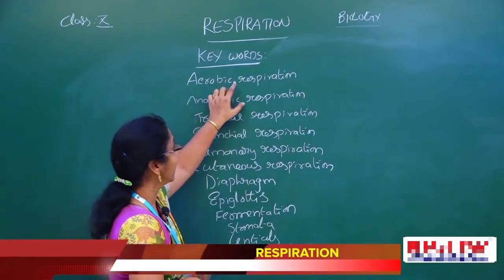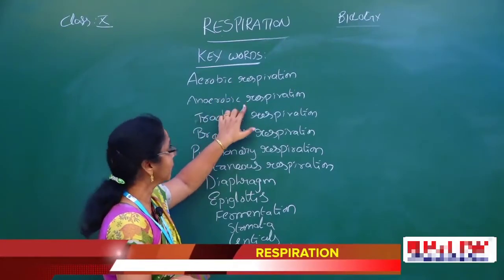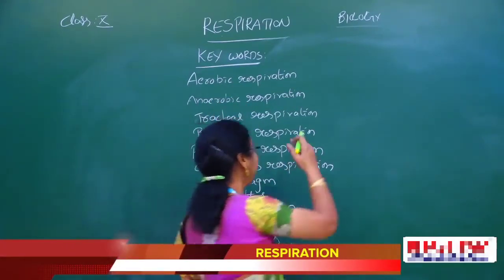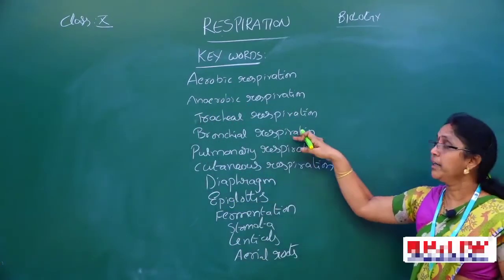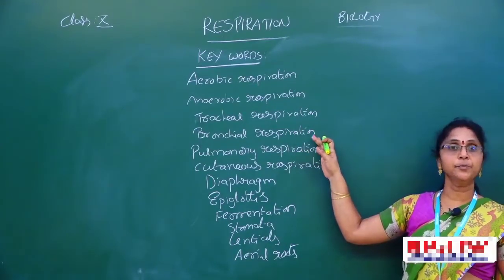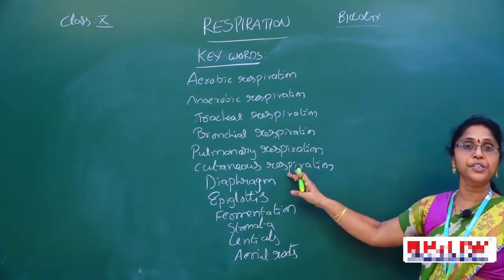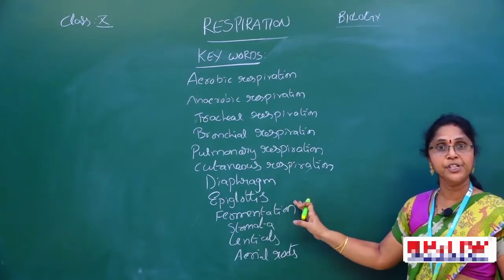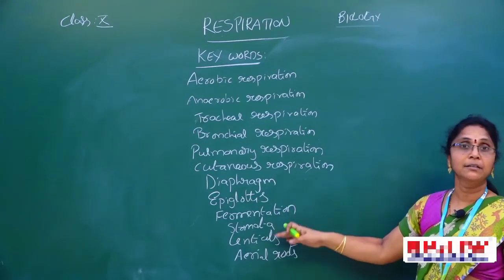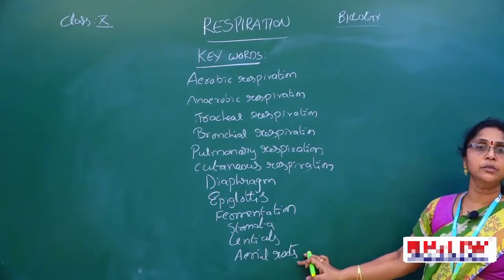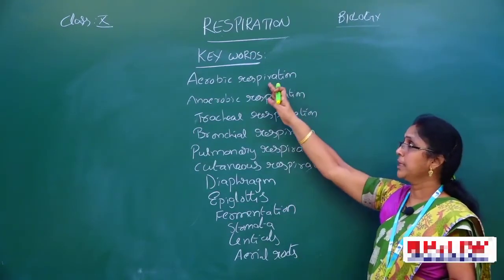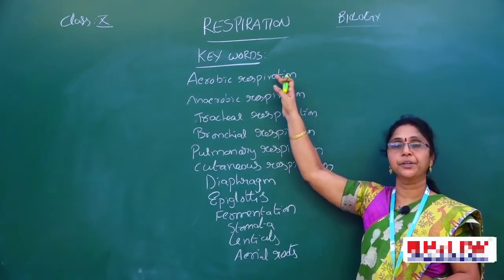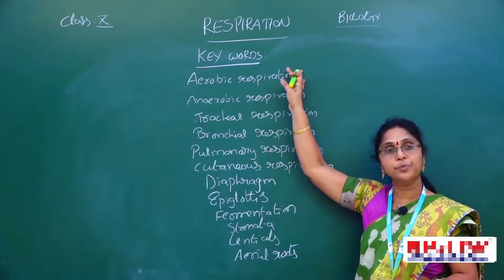Look here: aerobic respiration, anaerobic respiration, tracheal respiration, bronchial respiration, pulmonary respiration, cutaneous respiration, and diaphragm, epiglottis, fermentation, stomata, lenticels, aerial roots. Now see here, aerobic respiration. What is meant by aerobic respiration?